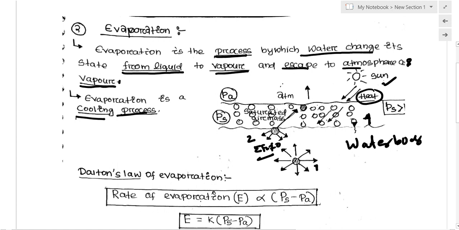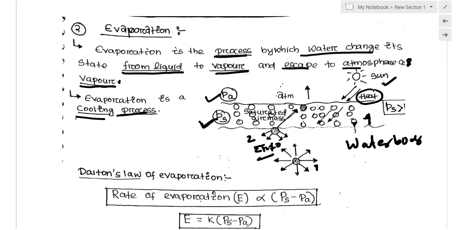A saturated air mass will be formed, and the pressure exerted by the saturated air mass, or the saturated vapor molecules of the water, is called PS. That is called saturated vapor pressure, and the atmospheric pressure is called PA. So how is this evaporation process and the rate of evaporation related to the saturated vapor pressure and the atmospheric pressure?